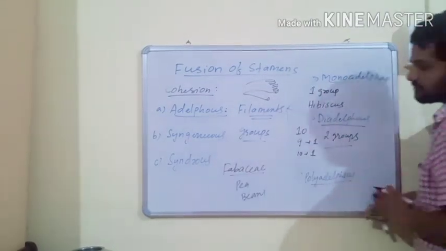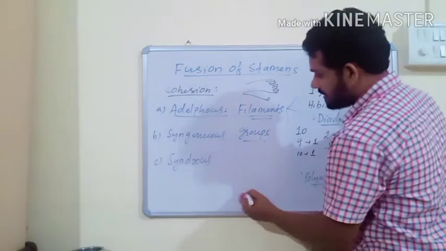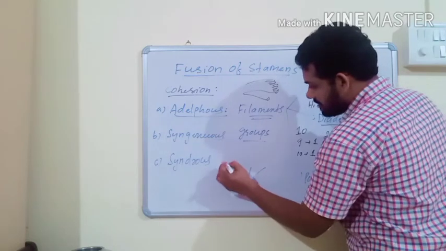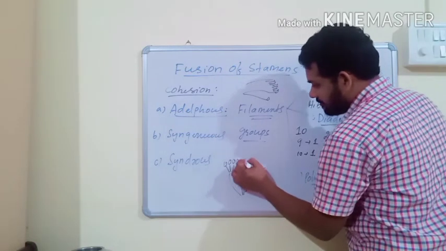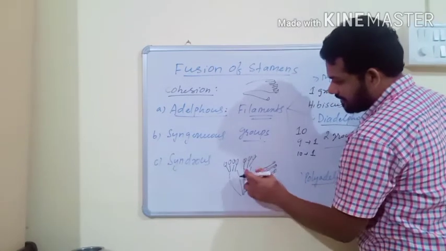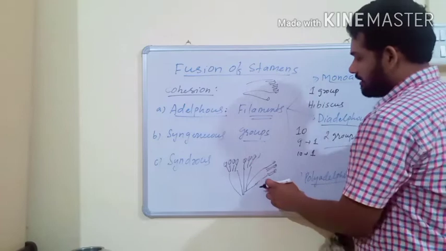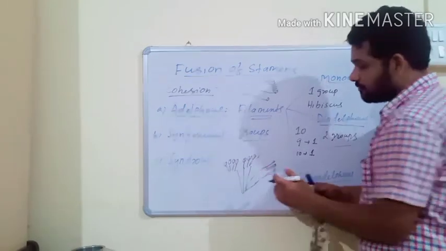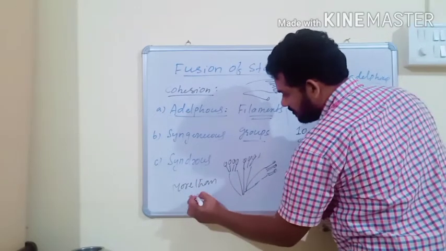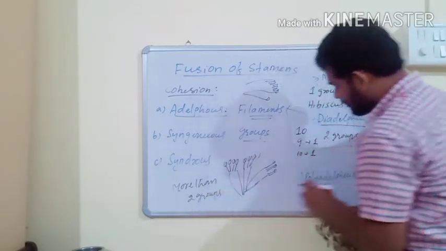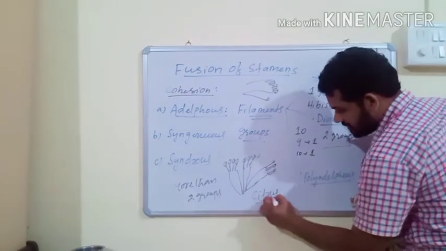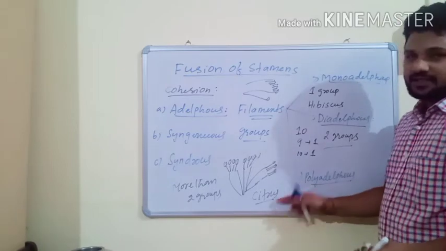Next, polyadelphous condition. In polyadelphous condition, the filaments of all the stamens fuse to form more than two bundles. This is one bundle, this is one bundle, this is another bundle. If the filaments of all the stamens fuse to form more than two bundles or two groups, then the condition is known as polyadelphous condition. Polyadelphous condition can usually be observed in citrus species.